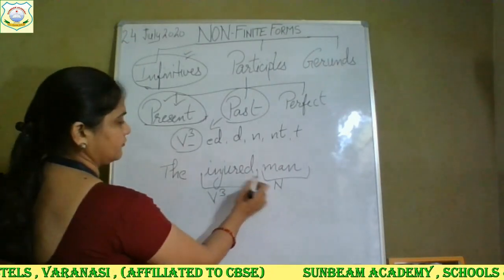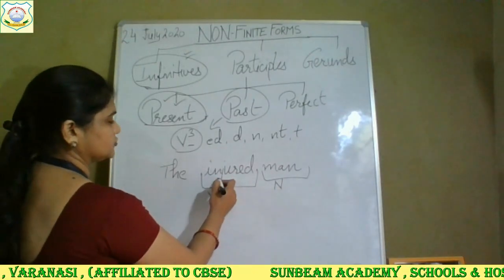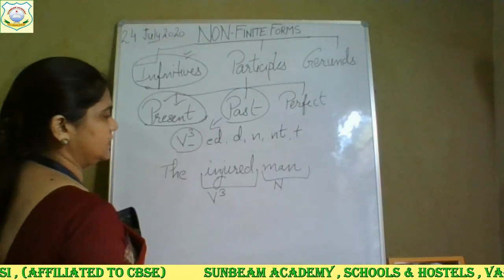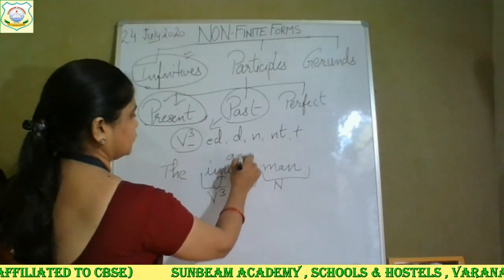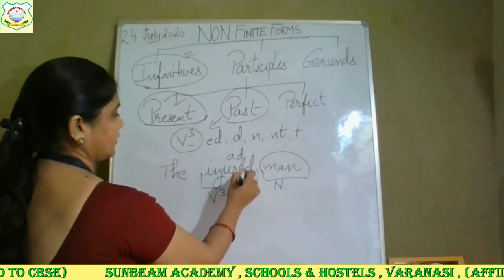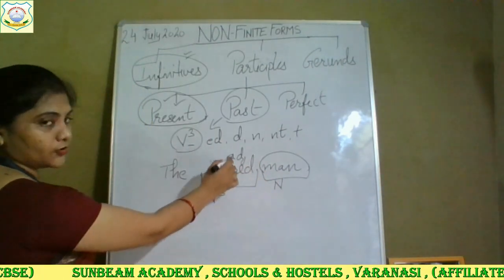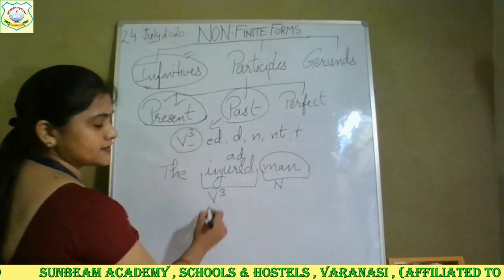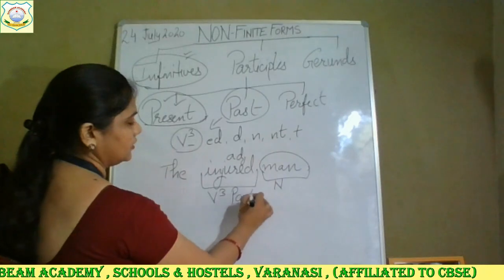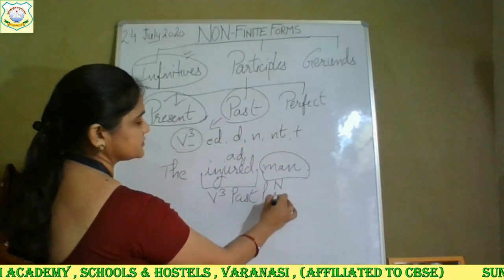The process of injury means he was already injured. So again it is qualifying this noun, and that's why it has become an adjective now. And here, as it is the third form of the verb, we can say that it is a past participle.